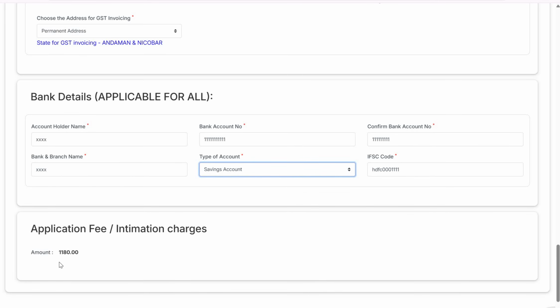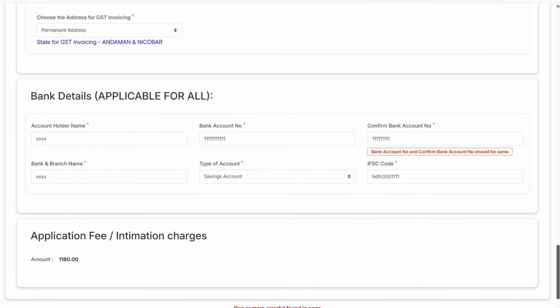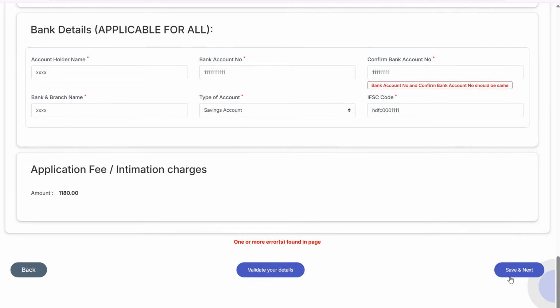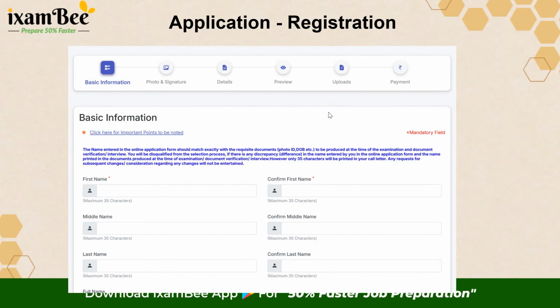You can also see what your application amount will be depending on the details you have given. Once done, you click on validate. If all the details are fine, it will confirm and move ahead, and you will be able to save and move to the next section. Once you click on next, your details section will then take you to the details of your education and experience.